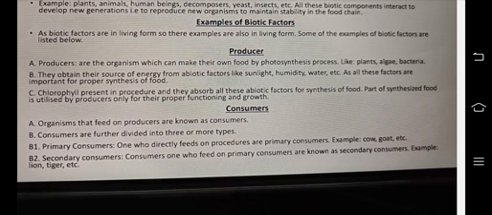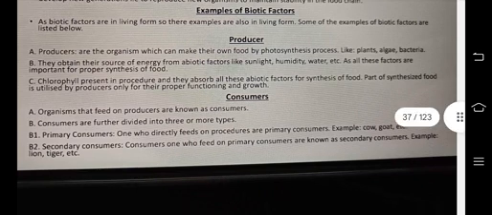Then consumers. Organisms that feed on producers are known as consumers. Consumers are further divided into three or more types. Primary consumers: one who directly feeds on producers is a primary consumer. Example: cow, goat, etc. Secondary consumers: one who feeds on primary consumers is known as a secondary consumer. For example, lion, tiger, etc.